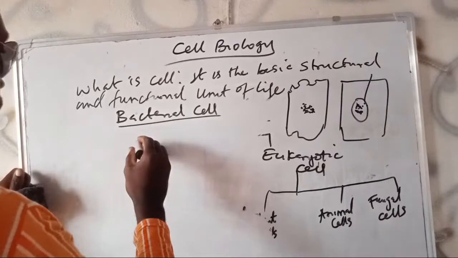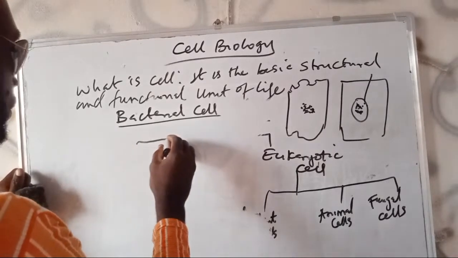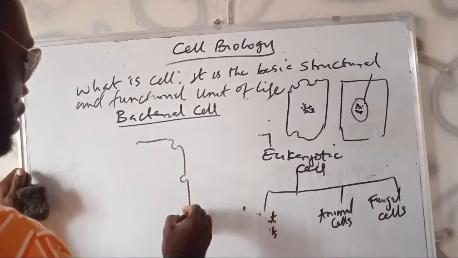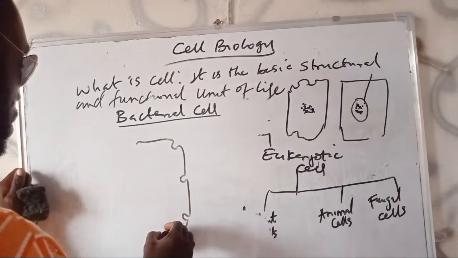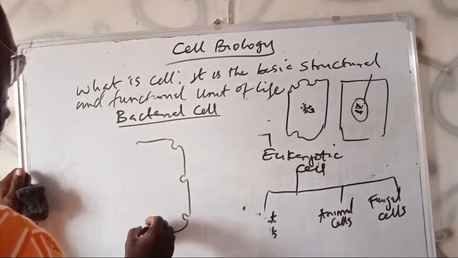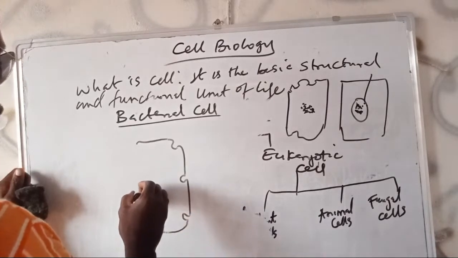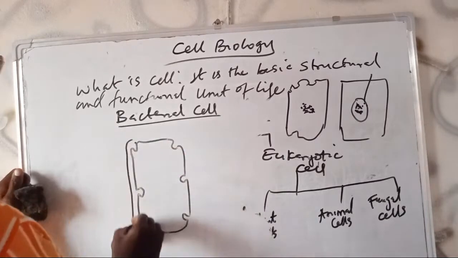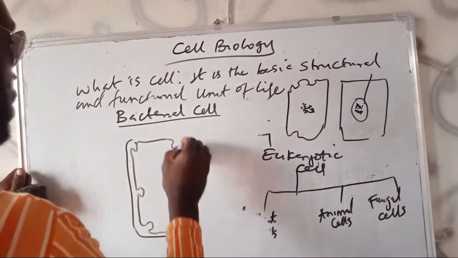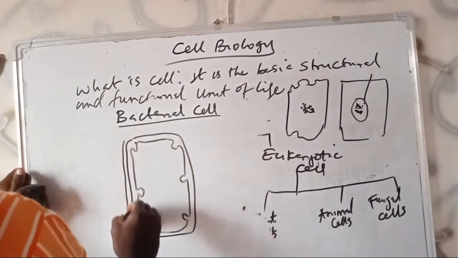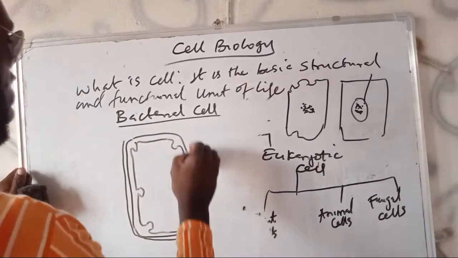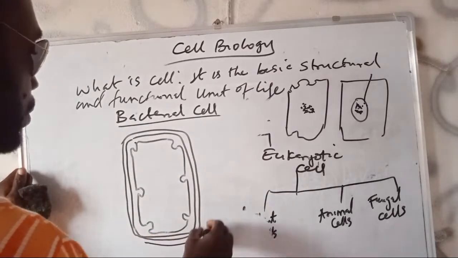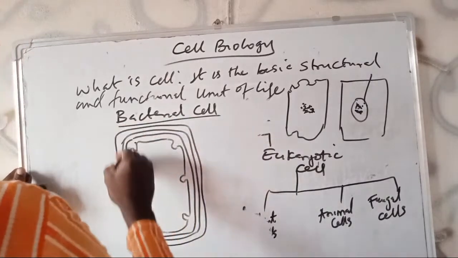So a bacterial cell will have the invaginations, and then the cell membrane, of course, then the cell wall, and then the capsule, which may be present or absent.